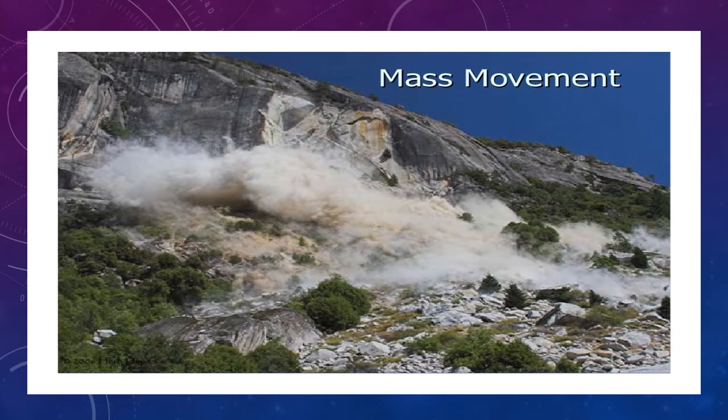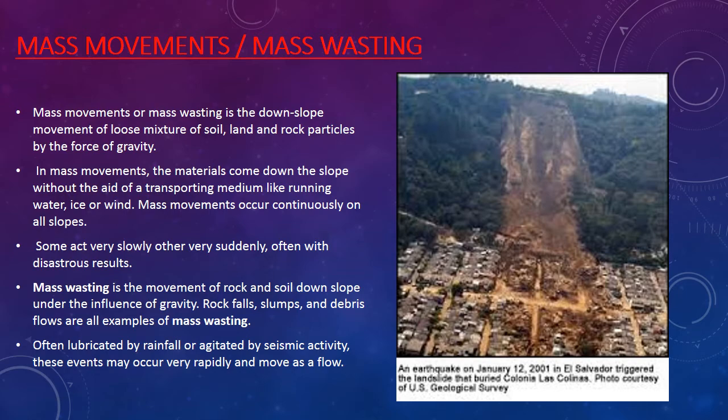It is dependent on the soil or the rock also, whether the soil is weak, whether the soil is strong, then what is the water content over there, whether it is very marshy, or whether there is a large amount of glacier deposit on it. So all these things have a major impact on the mass movement or mass wasting procedure. So first let us understand what is mass wasting. Mass movement or mass wasting is one and the same.